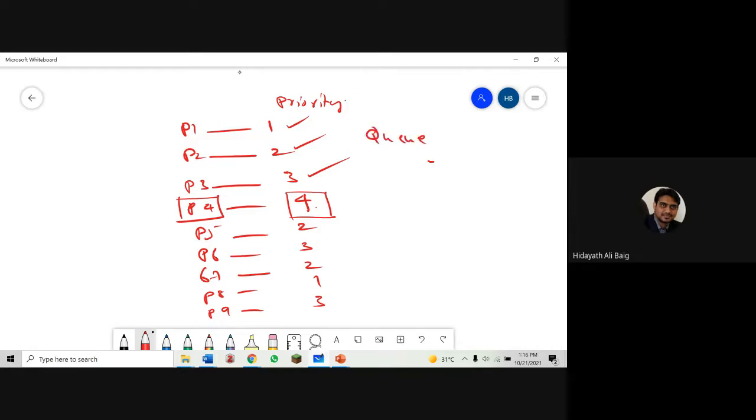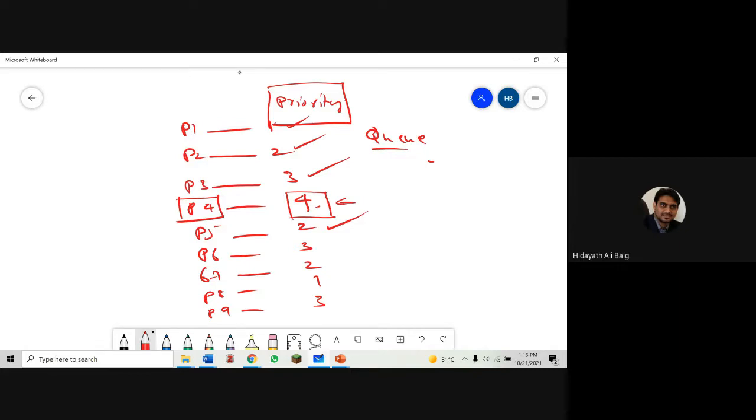But when process 4 wanted to go to the system, process 5 came with more priority. Because this is a priority algorithm, we say, you came here, but you are not important. We want to send process 5 because it is more important. Okay, process 5 will go.